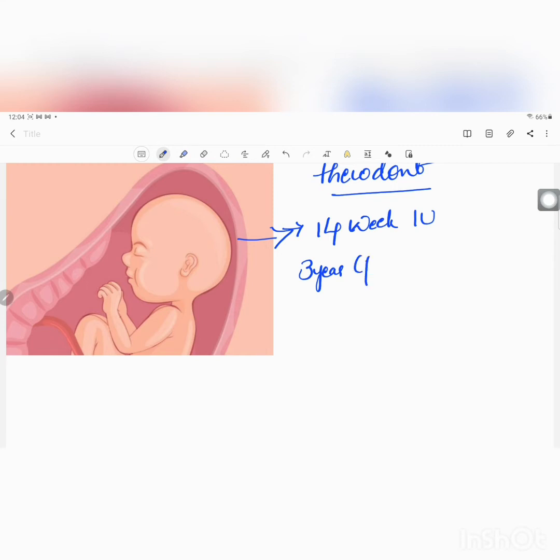This is postnatal, which is nothing but after birth. When the child reaches the age of 3 years, we can see all the primary teeth. From 3 years to 6 years, the primary teeth are going to be intact, that is, there won't be any change seen in the primary teeth.